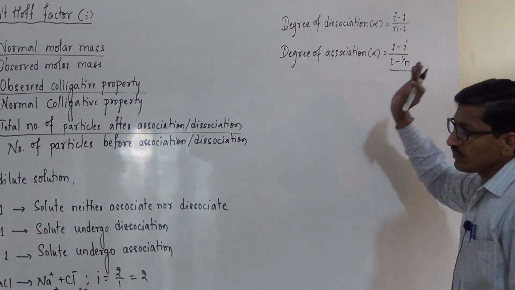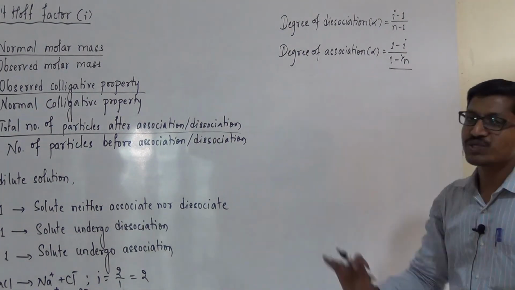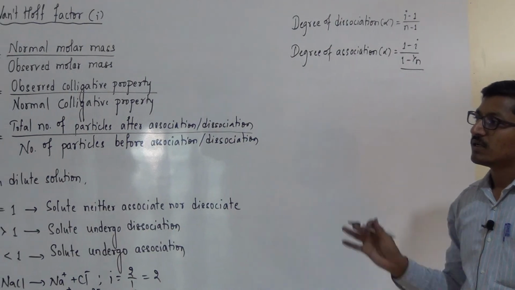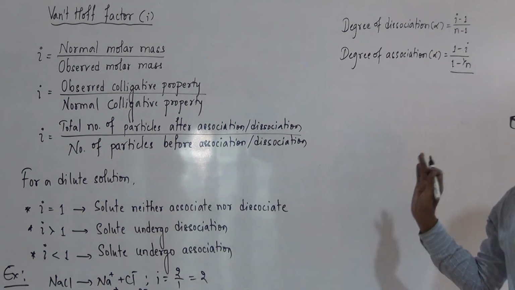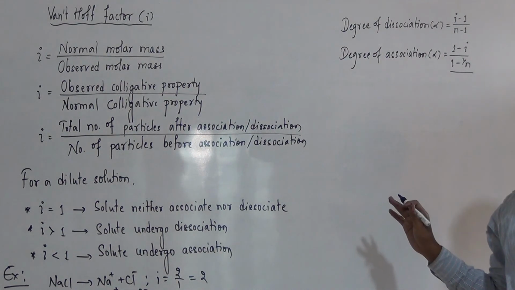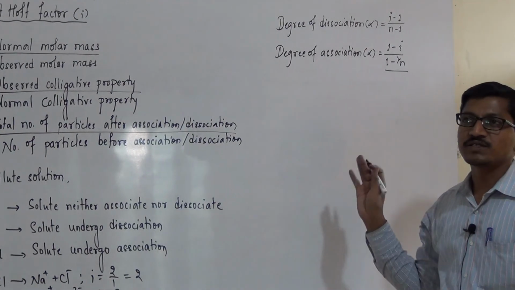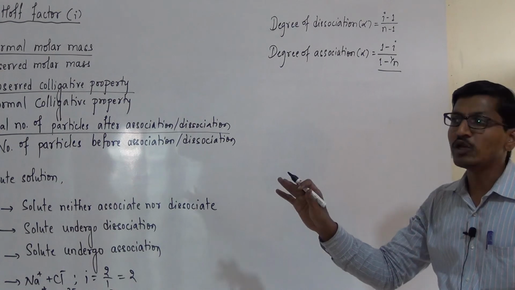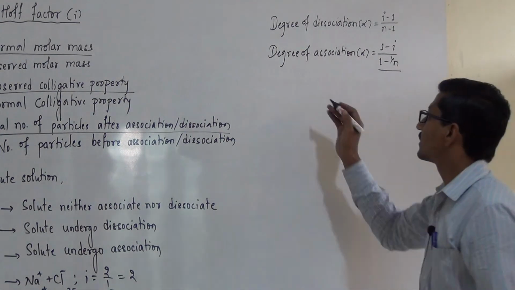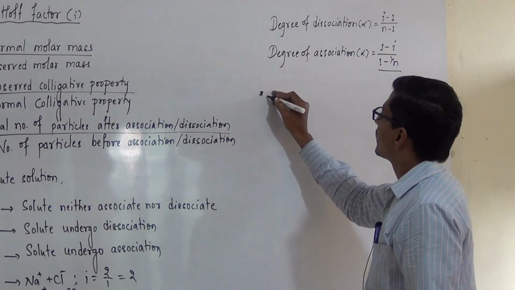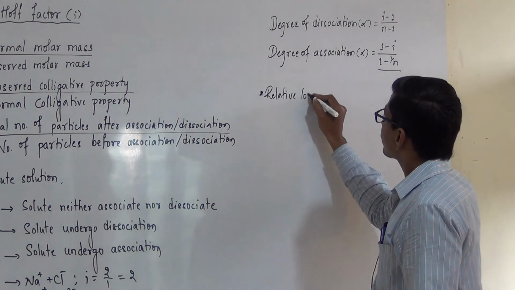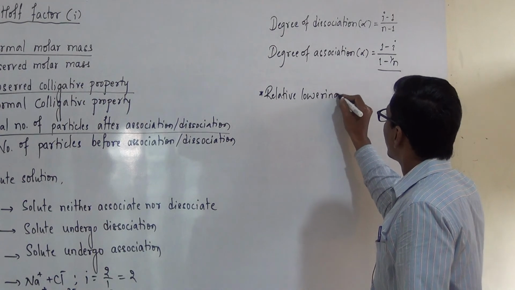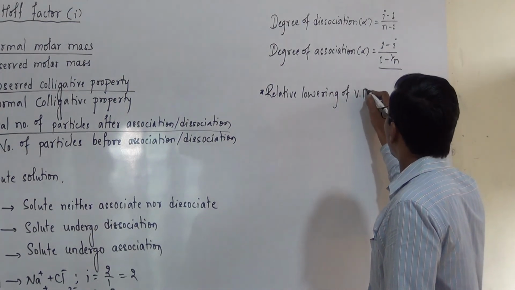And by introducing the van't Hoff factor to all the colligative properties, the molecular mass determined by any of the colligative properties is the same as that of the theoretical value. And first one is relative lowering of vapor pressure